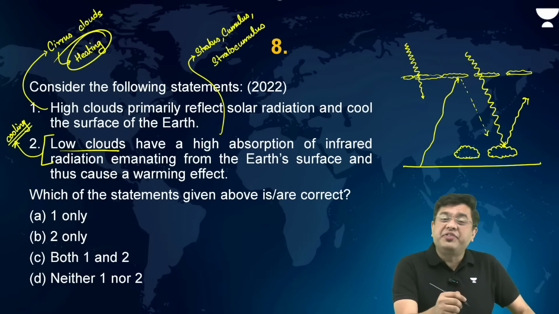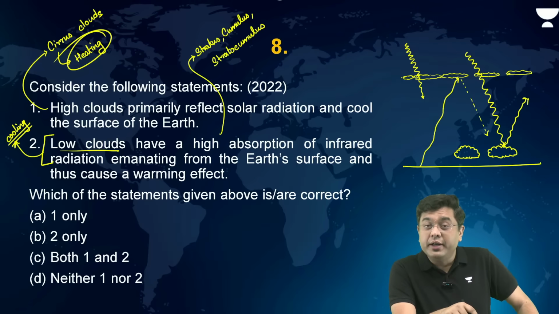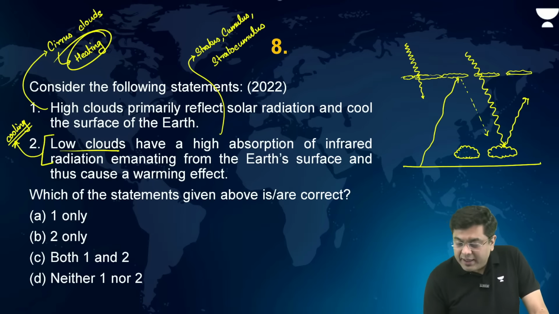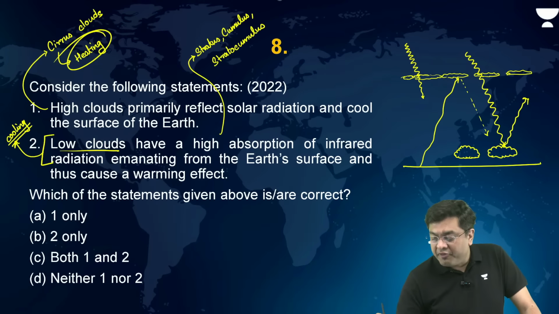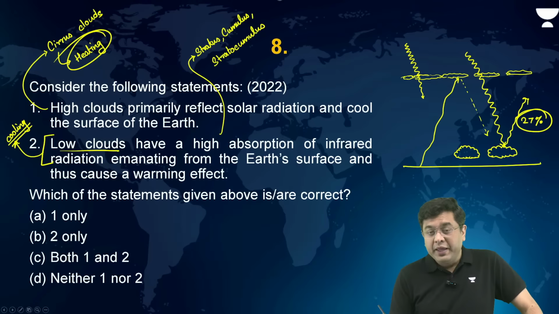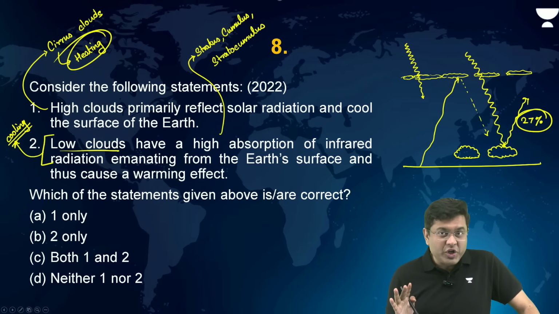Roughly, what is the percentage of solar radiation reflected by the low level clouds? If you study the heat budget of planet Earth, you will find that the low level clouds reflect close to around 27% of the incoming solar rays. So that is again a massive chunk. That is why they bring about cooling.